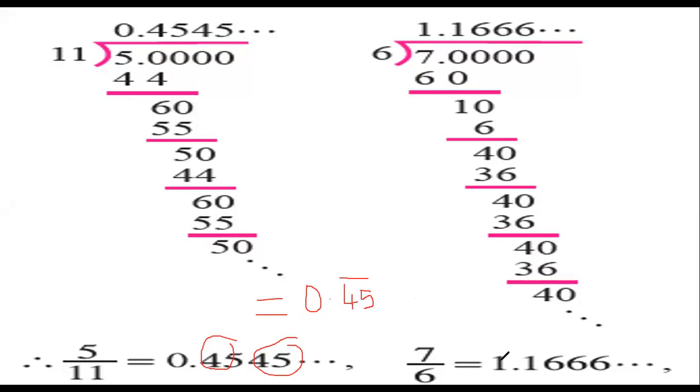So what is the answer? Shivina, give the answer here. Second, 7 by 6. You tell me the answer. Unmute yourself first. Sir, 1.16, with 6 repeating. 6 is repeating or not? Yes, sir. So 6 bar. Shifali, is it clear? Is it correct?